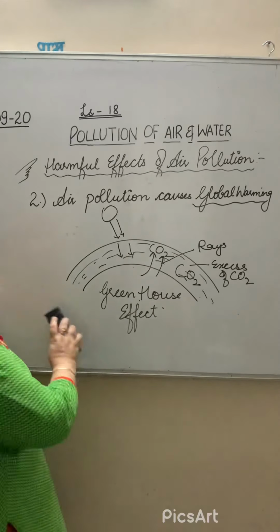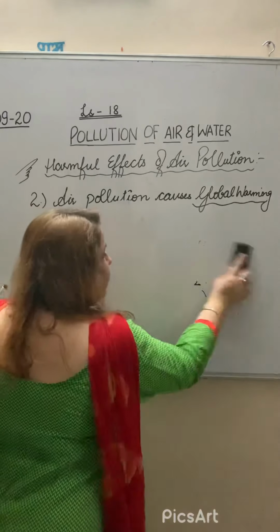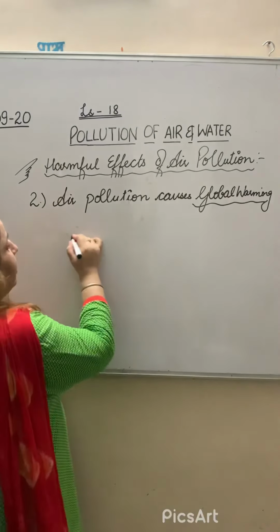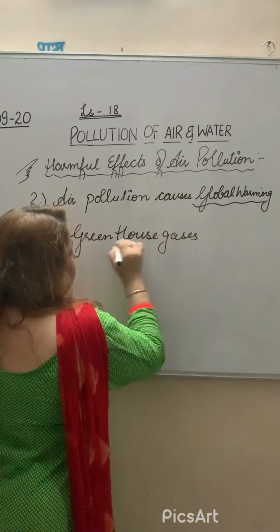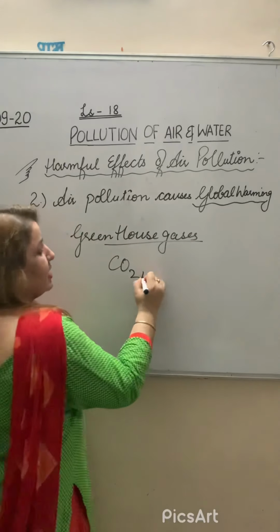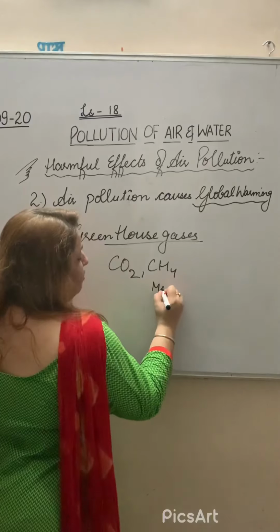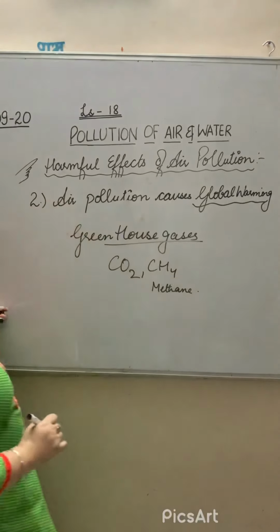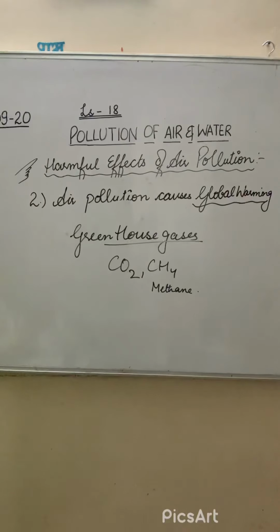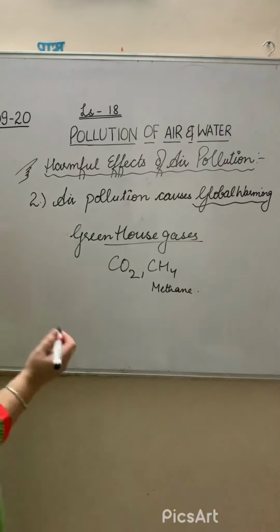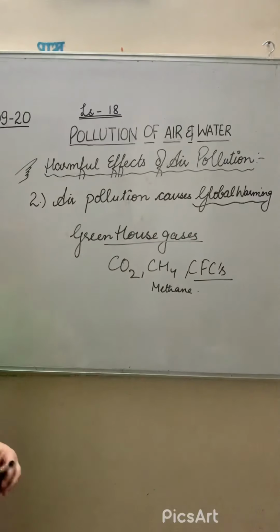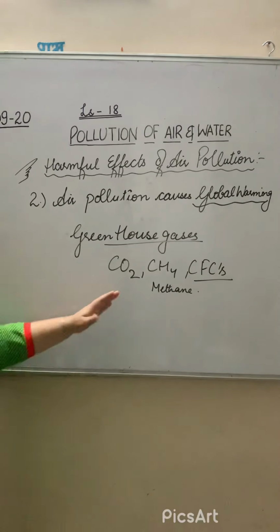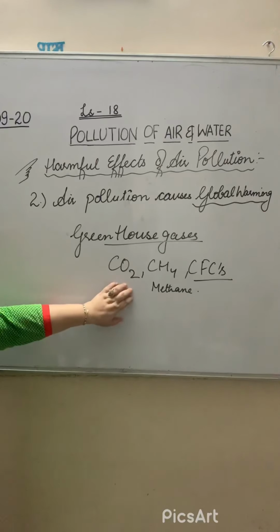A number of greenhouse gases are there. I am just telling you the different greenhouse gases, which you have to learn. Number 1 is carbon dioxide. Second is methane, CH4, you can write it down. These are the main gases which cause the greenhouse effect. And you can also write CFCs, that is chlorofluorocarbons. They increase the gases in the atmosphere, which causes the greenhouse effect.